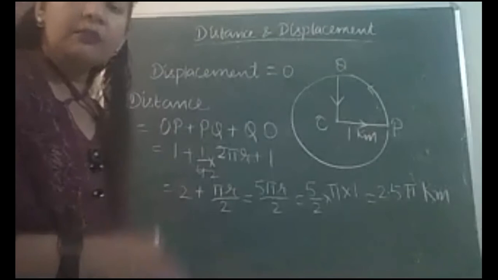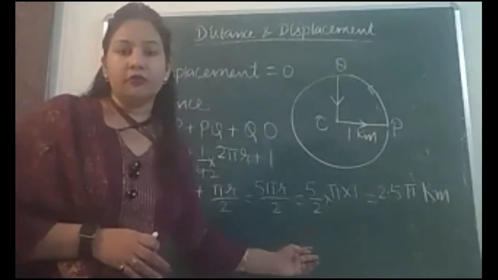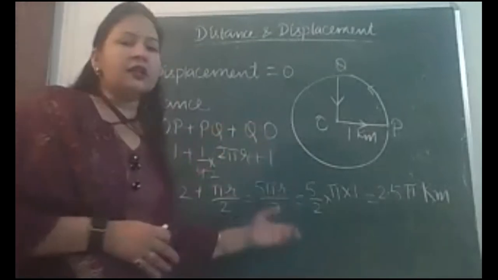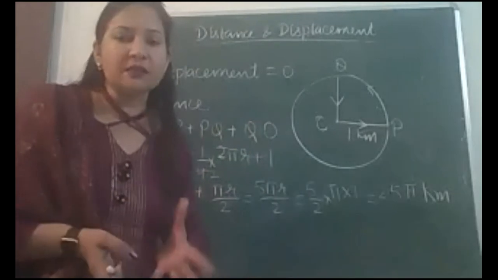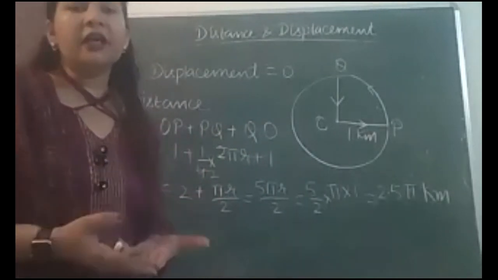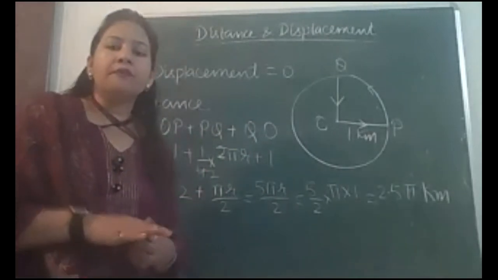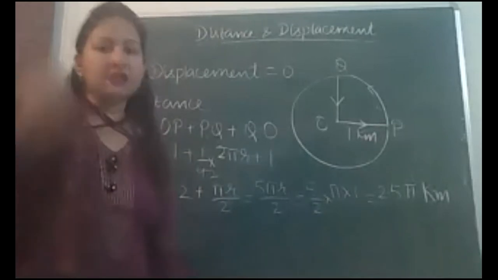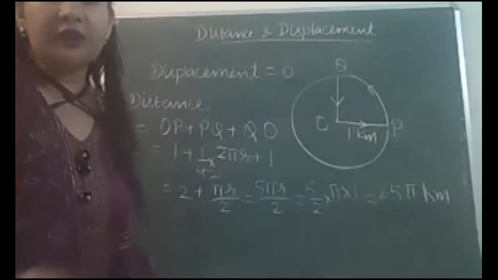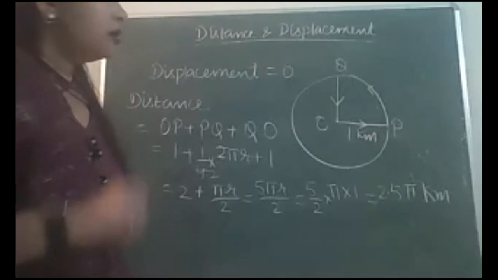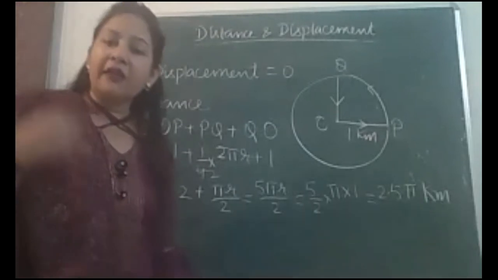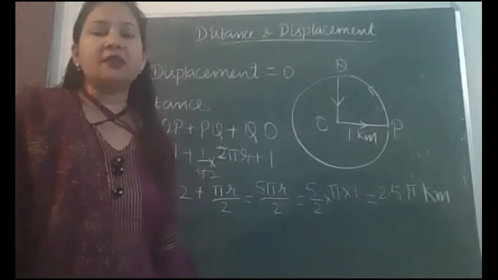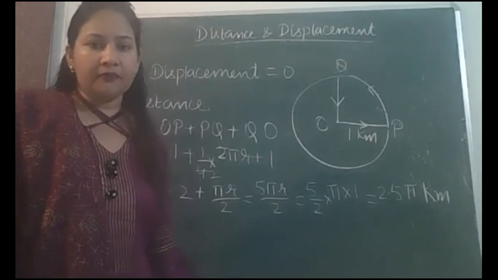If you want, you can put the value of pi also and solve to find out whether distance is greater than displacement. But this displacement is 0. That is, in this case also displacement is less than distance, as we did in the differences. Displacement will never be greater than distance in any example that you see.